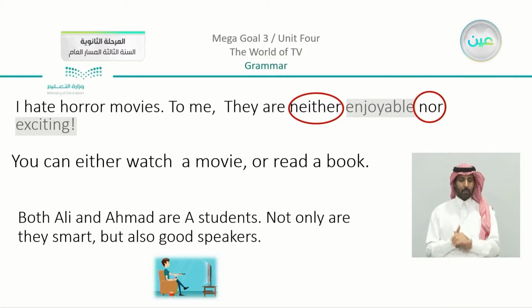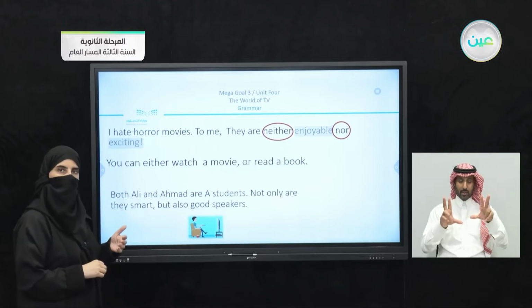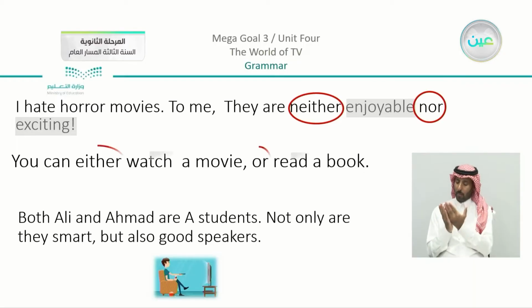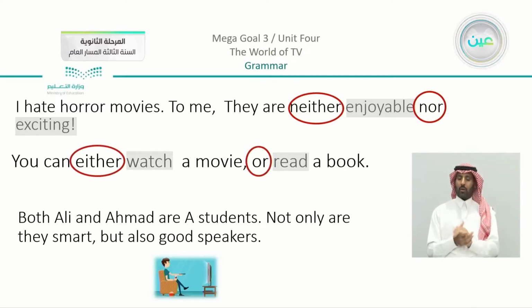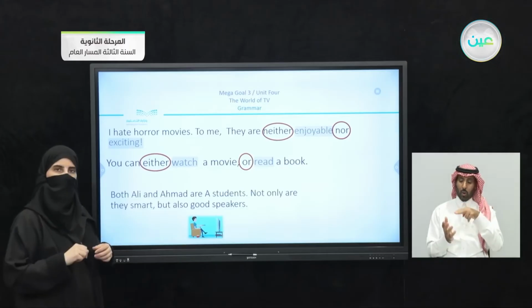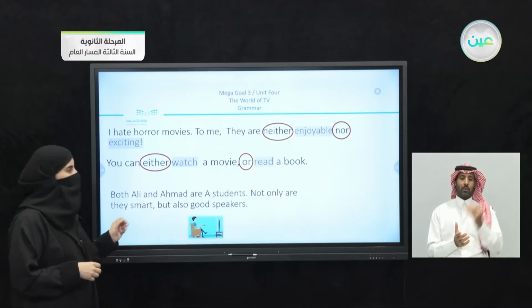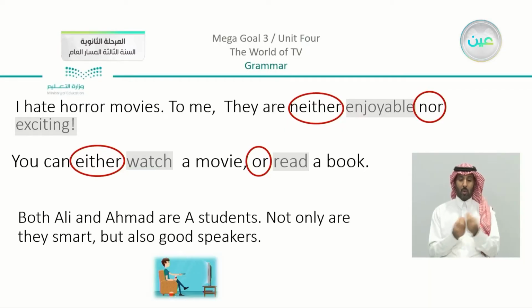In the second sentence also, you can do it before me. We have here, you can either watch a movie or read a book. I am giving you choices here using either or, and we are linking verbs together in this sentence. We are linking watch and read. So this is the second example. And you can see the third one: both Ali and Ahmed are A students. Not only are they smart, but also good speakers.